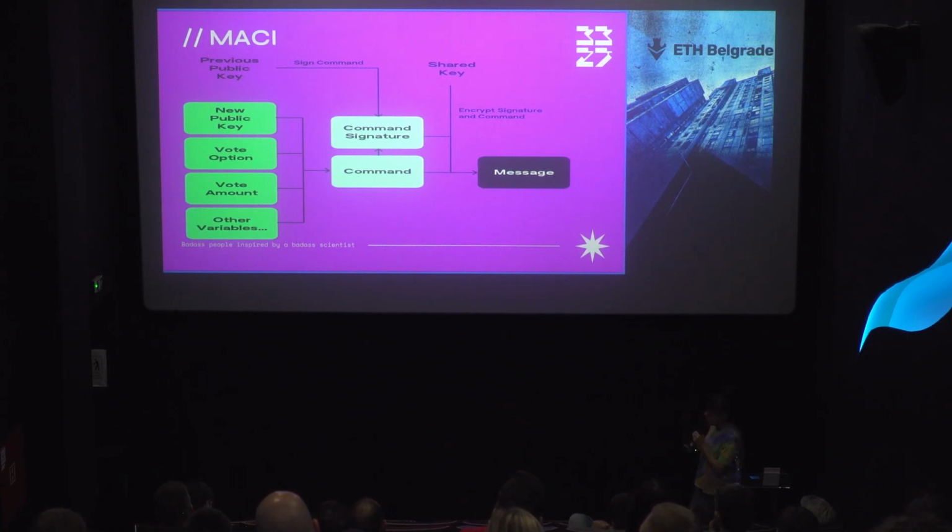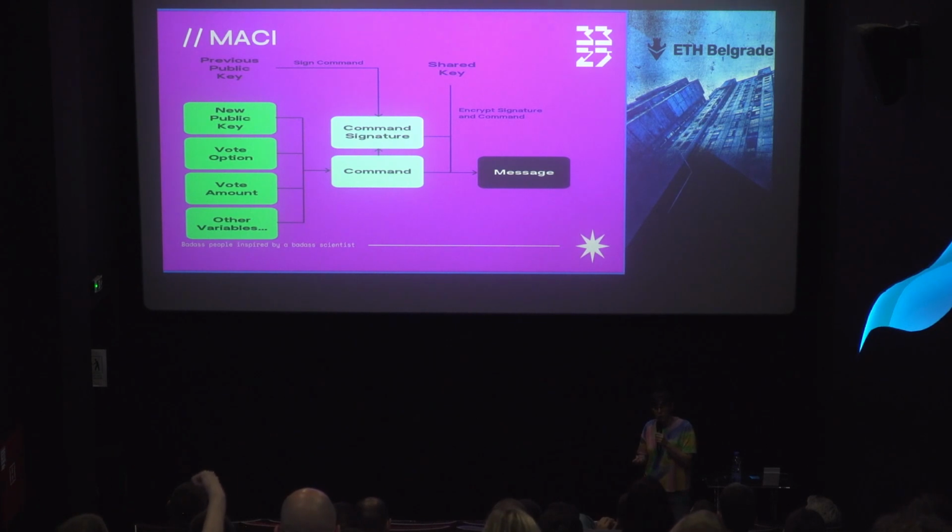And why is this important? Because the voter in this message can change his public key, and he can also change his vote in one message. And this is important. If the user was blackmailed, he can prove to the blackmailer that he voted for the option that the blackmailer wants, but that message will be invalid.